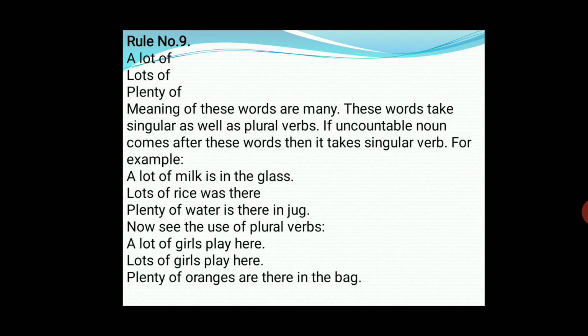Now rule number 9: a lot of, lots of, plenty of. The meaning of these words is many. These words take singular as well as plural verbs. If an uncountable noun comes after these words, then it takes a singular verb. For example, a lot of milk is in the glass, lots of rice was there, plenty of water is there in the jug. Here you see milk, rice, water. These are uncountable nouns, and that's why we have used is and was.